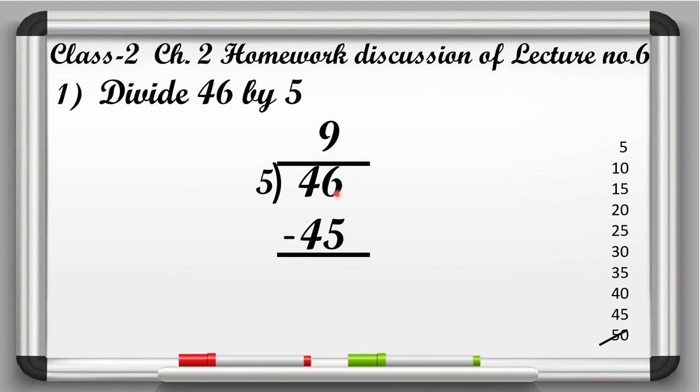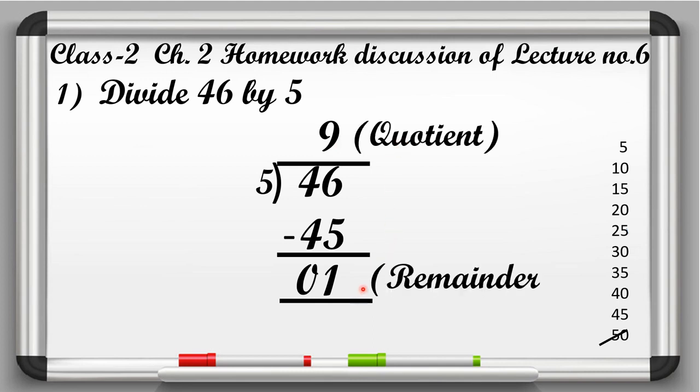So here 6 minus 5 is equal to 1. So we will write 1 here, and 4 minus 4 is equal to 0. Okay, so in this question 9 is the quotient. So we will write quotient here. Okay, and 1 is the remainder. So we will write remainder here. So how do we have to write its answer? That is Q 9 and R 1.